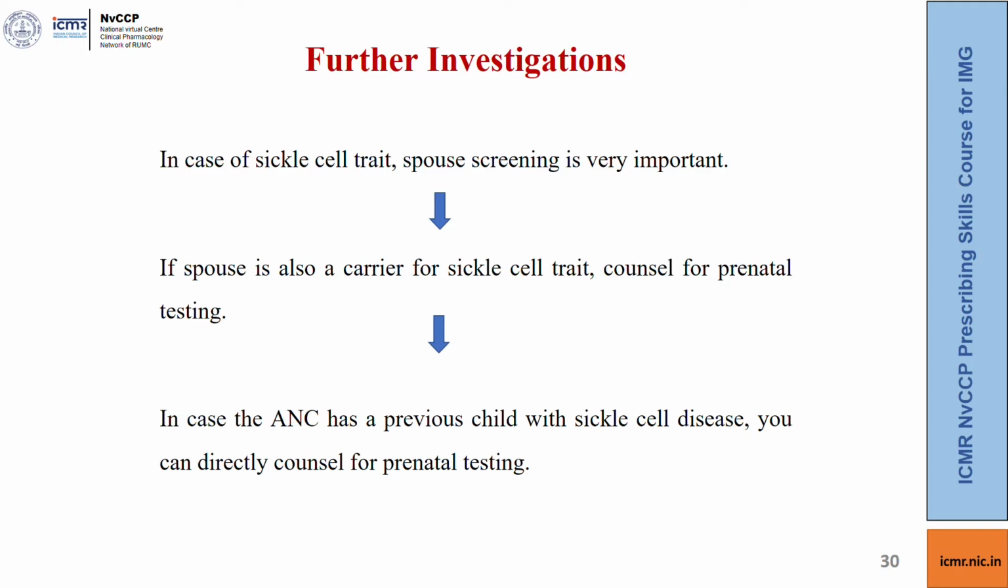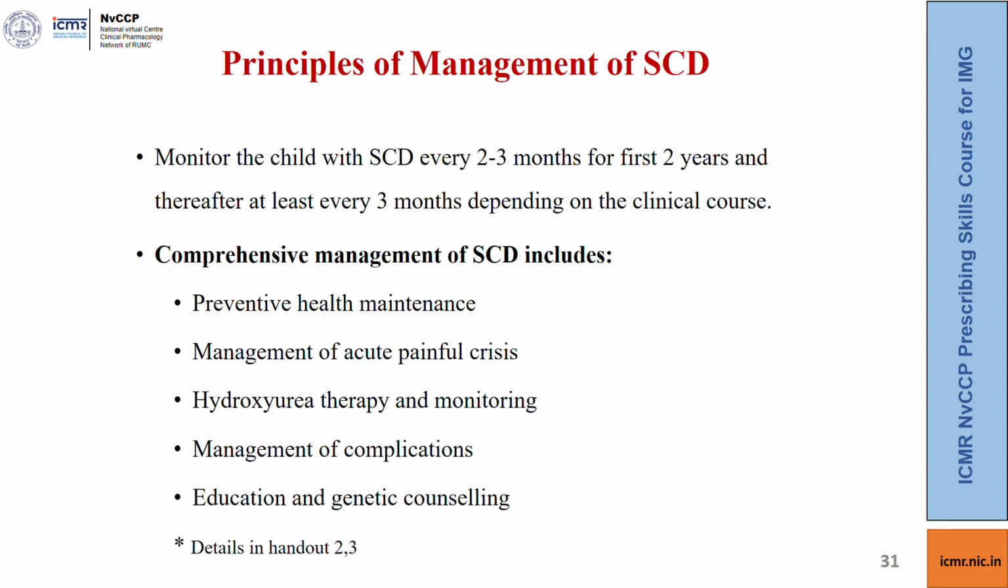In case of a sickle cell trait, spouse screening becomes very important, and if the spouse is also a carrier for sickle cell trait, you will need to counsel the couple for prenatal testing. In case the couple has a previous child with sickle cell disease, you can directly counsel for prenatal testing, skipping the step of HPLC. This is also applicable for a thalassemia major child. The management of a sickle cell disease child comprises monitoring the child every 2 to 3 months for the first 2 years, and thereafter at least every 3 months depending on the clinical course.